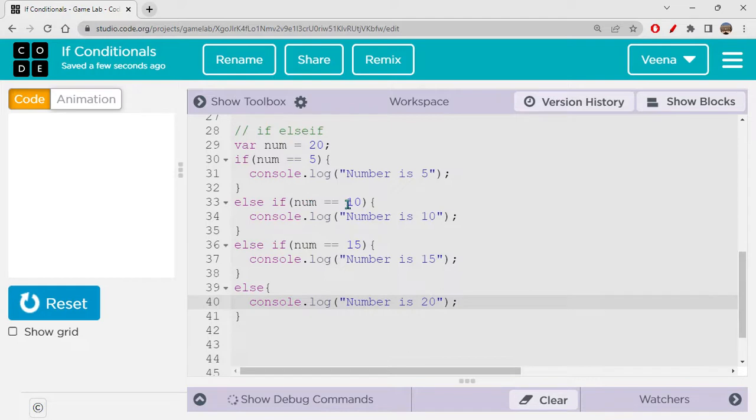It will check number is equal to 10 or not. No, 20 is never equal to 10. So it will go to the next condition. It will check 20 equal to 15 or not. No, it is not equal. Then it will print the else number is 20.